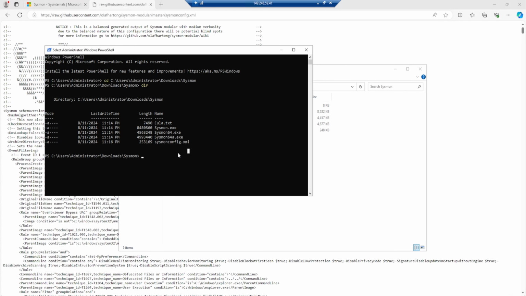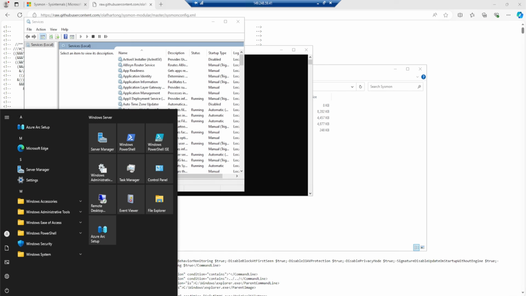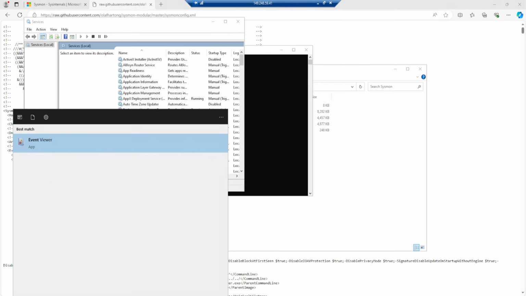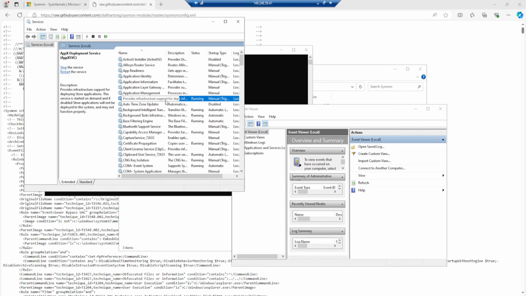Before I install Sysmon, just as a proof of concept here, I am going to type services, and I am going to open up my Windows Event Viewer. When we install Sysmon, it will install a service, and we'll be able to see the logs captured by Sysmon using the Event Viewer. Starting with the services, it is going to be called Sysmon.